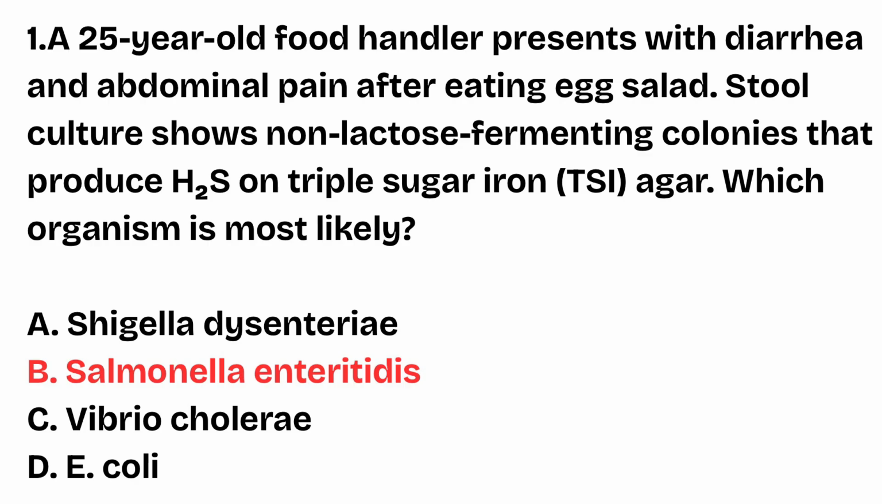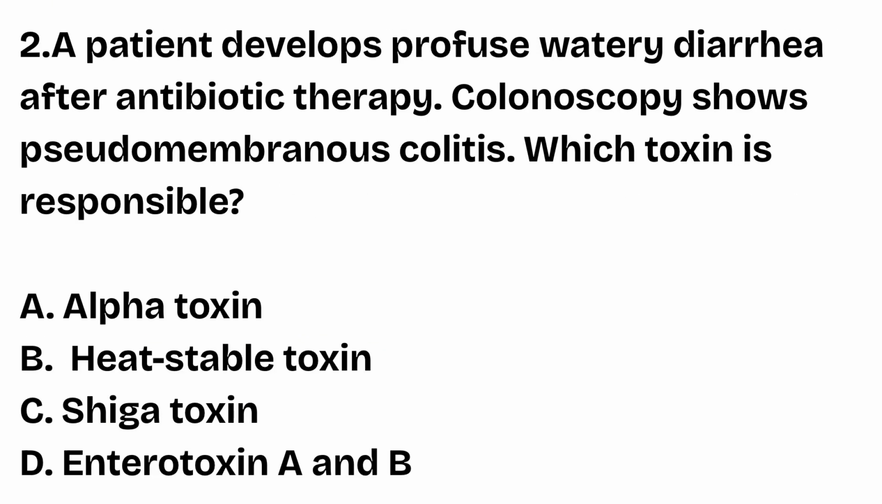Salmonella produces hydrogen sulfide that is blackening on triple sugar iron agar, and it is a common cause of foodborne gastroenteritis from eggs and poultry. Question number 2. A patient develops profuse watery diarrhea after antibiotic therapy. Colonoscopy shows pseudomembranous colitis. Which toxin is responsible?